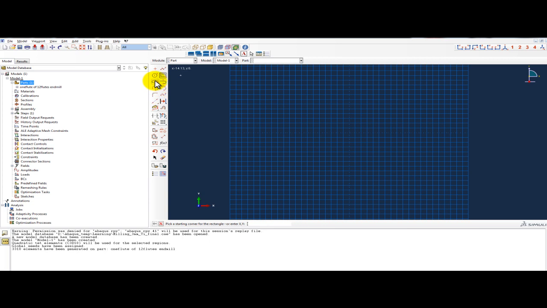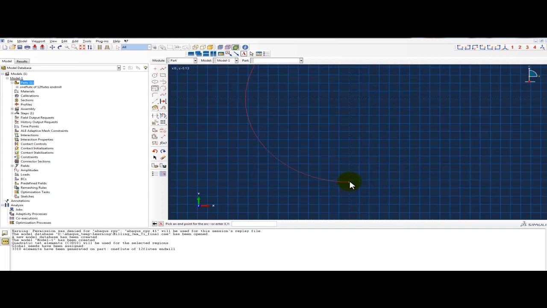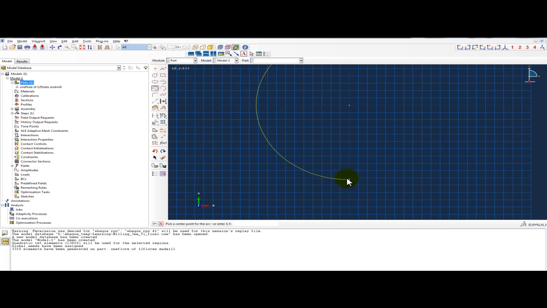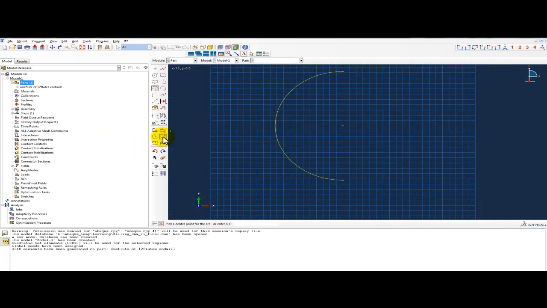So for making workpiece, dimensioning. Click here, middle press, and this will be 12. 6 radius, 12 is diameter.